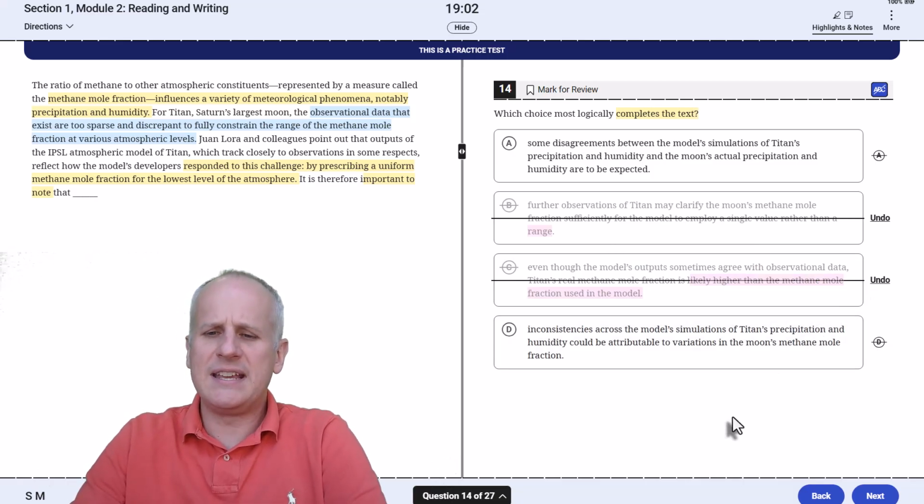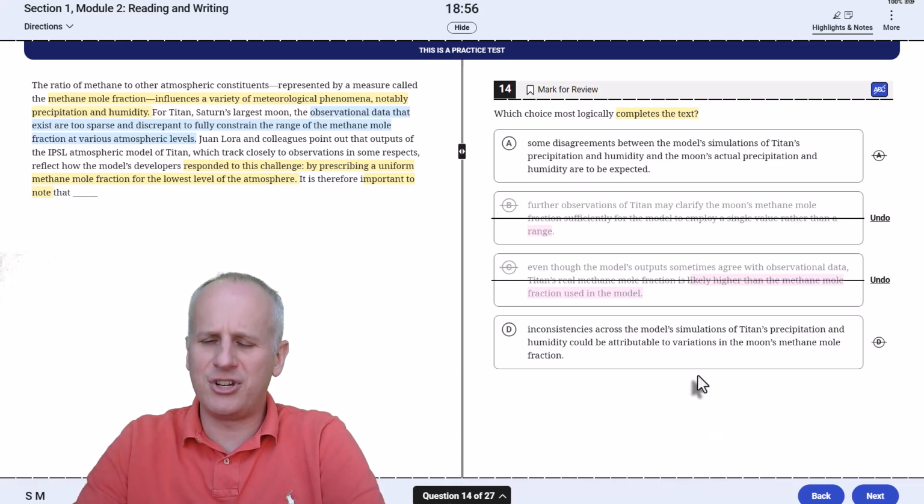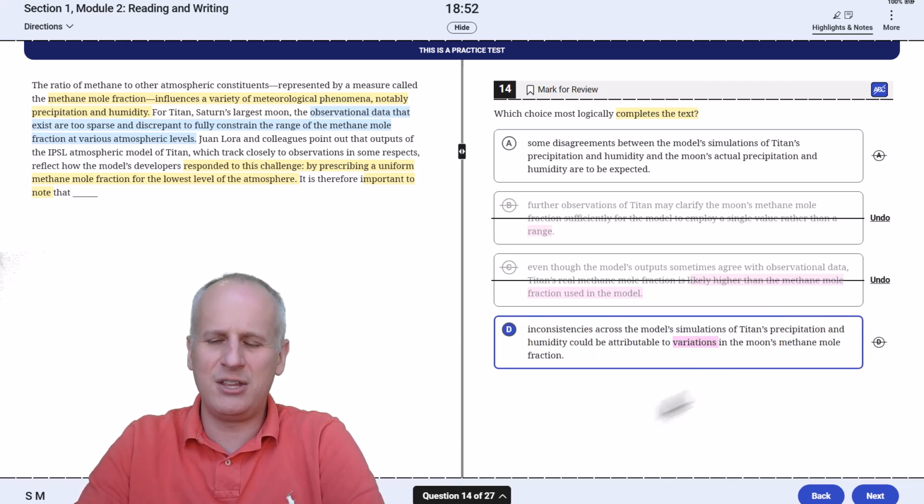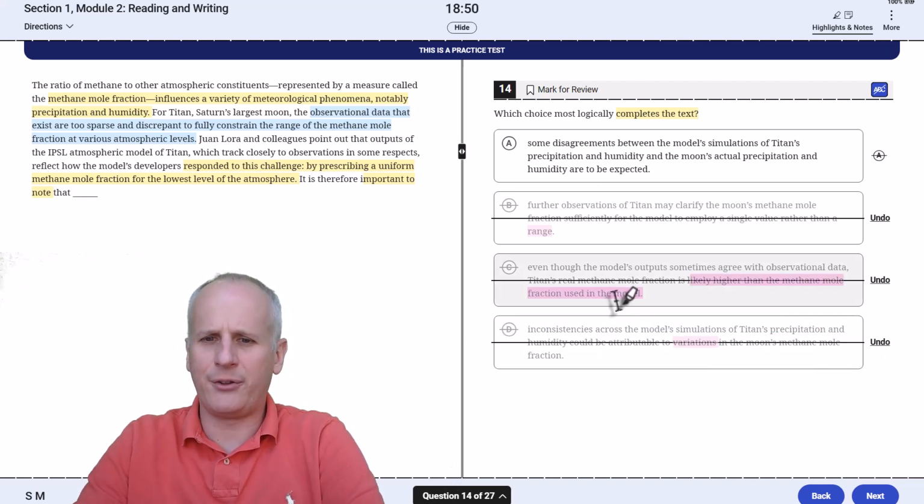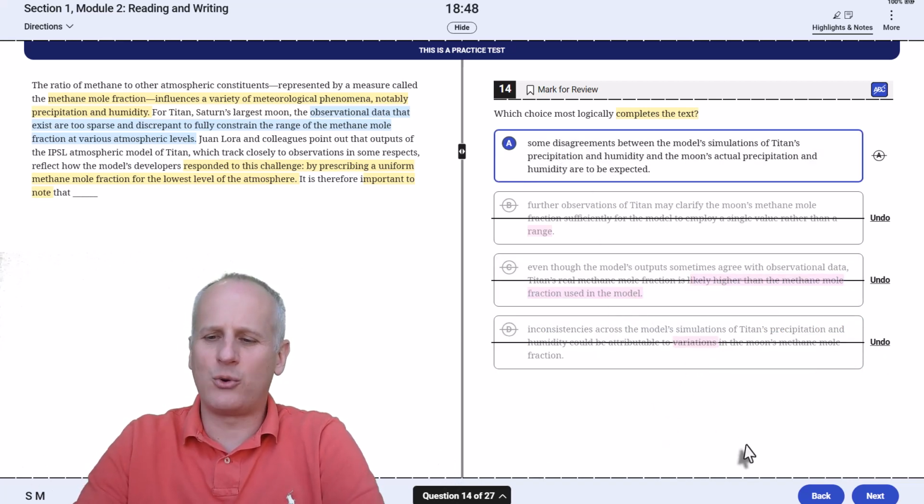Then choice D: "Inconsistencies across the model simulations of Titan's precipitation and humidity could be attributable to variations in the moon's methane mole fraction." Again, there were no variations. We set a uniform fraction in the model. So goodbye to D. Our correct answer, of course, is A.